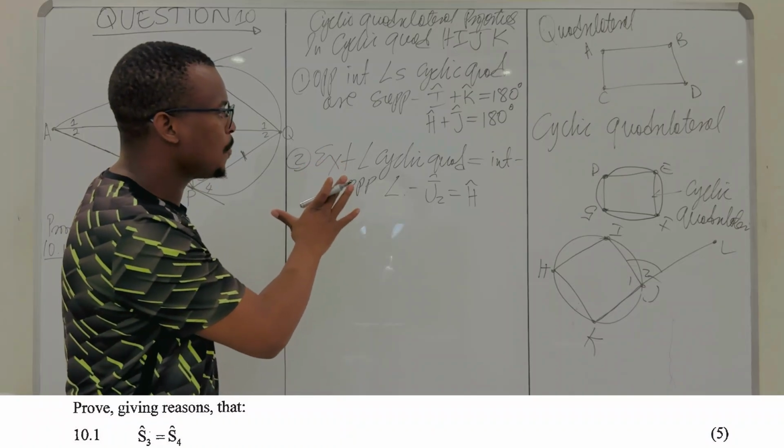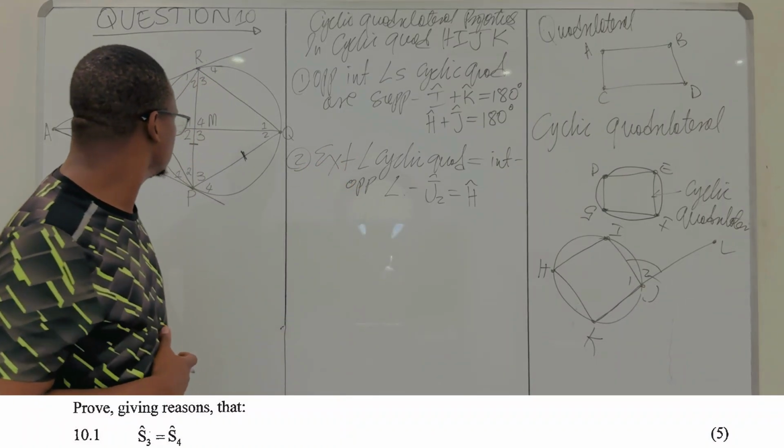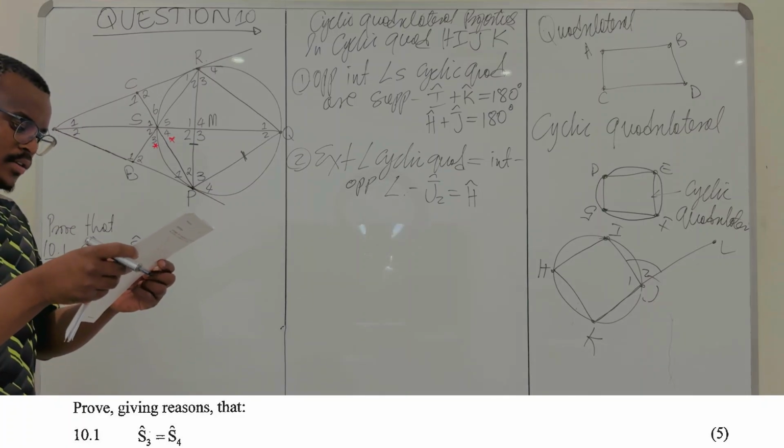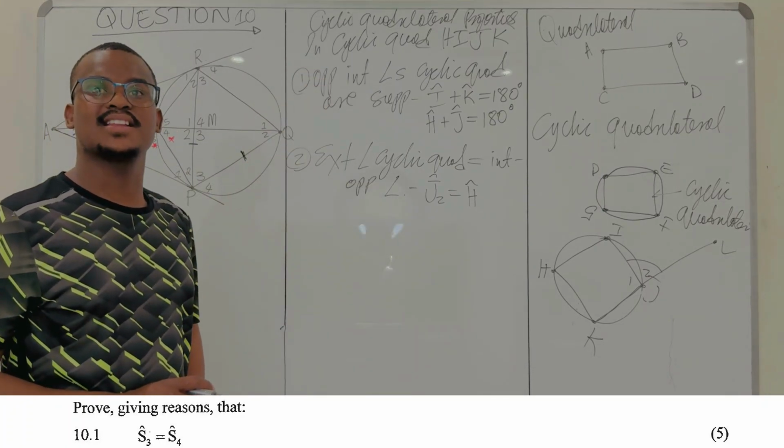So these are the properties that I will need you to keep in mind, right? I will need you to remember this point. This is what a cyclic quadrilateral is.